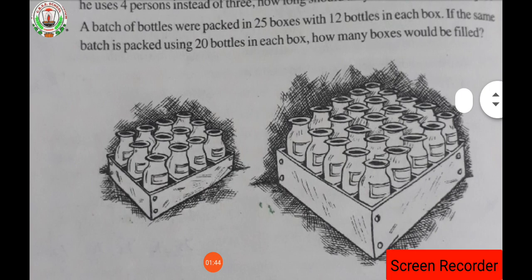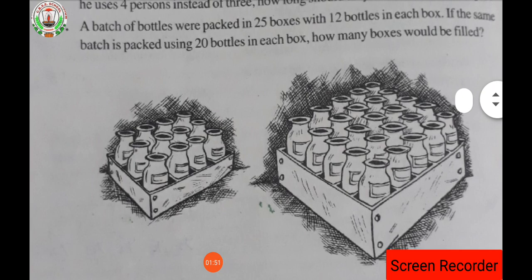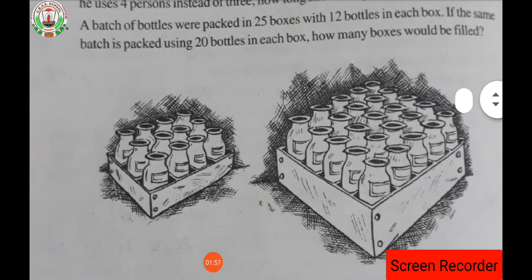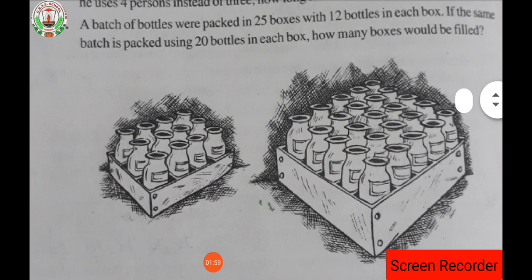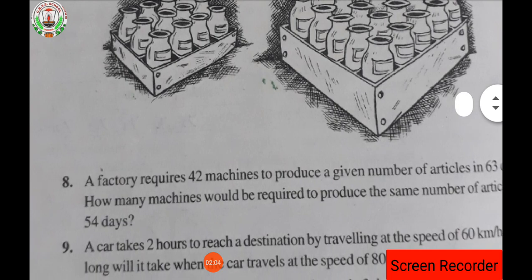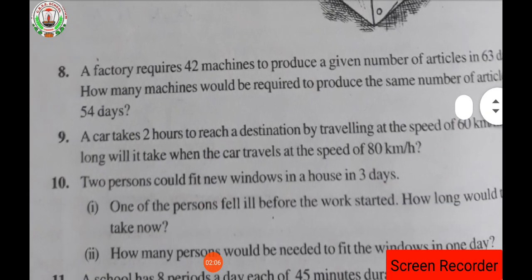In the same way, a batch of bottles were packed in 25 boxes with 12 bottles in each box. If the same batch is placed using 20 bottles in each box, how many boxes would be filled? Here it is again a question of inverse proportion. By applying the formula you can easily find it out.